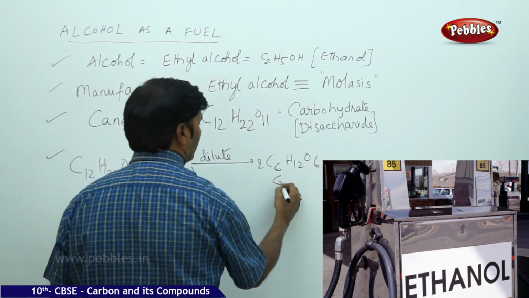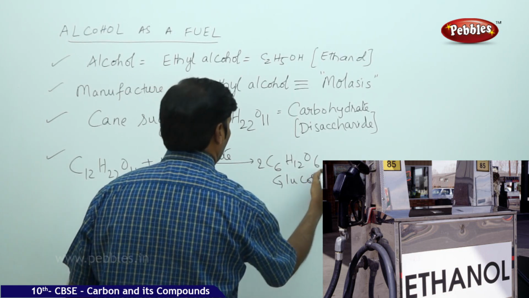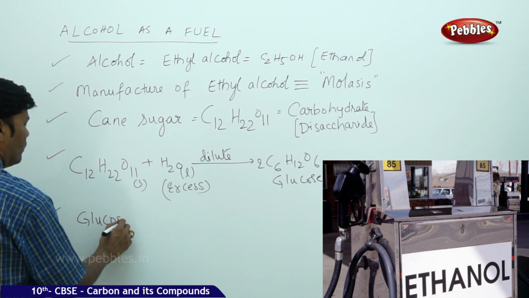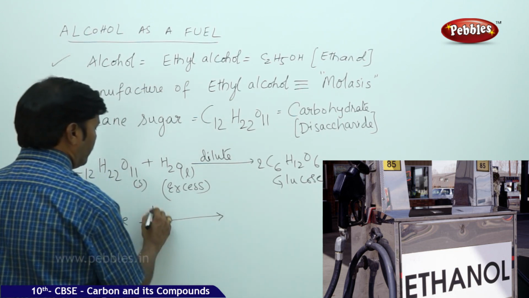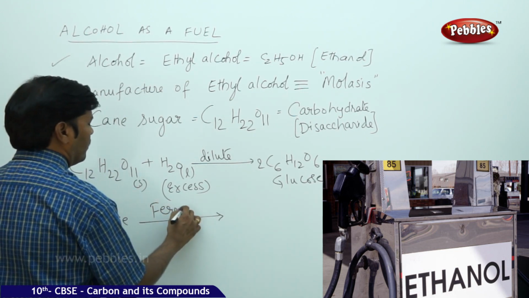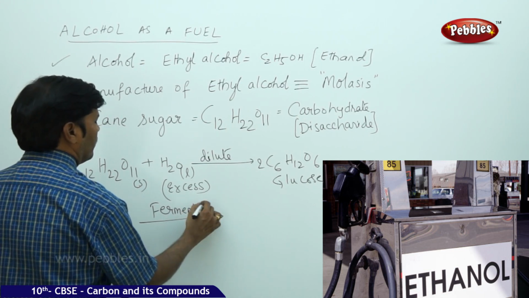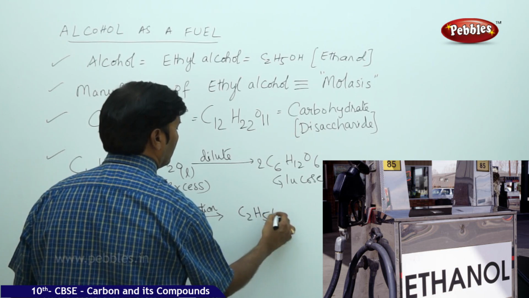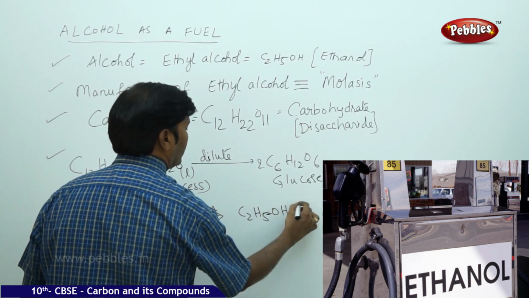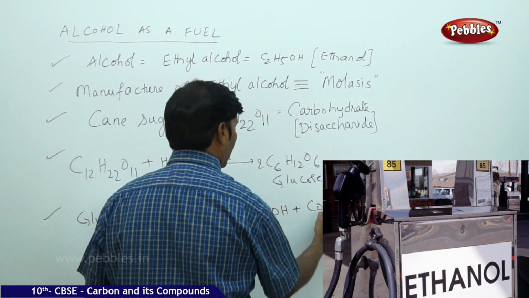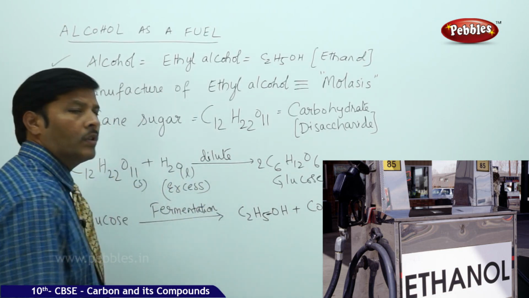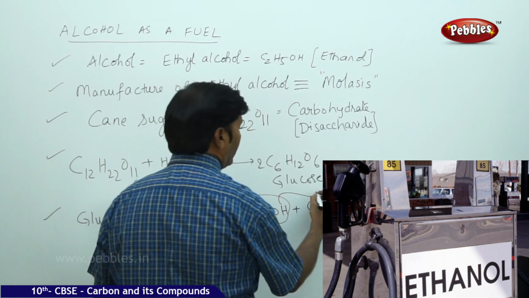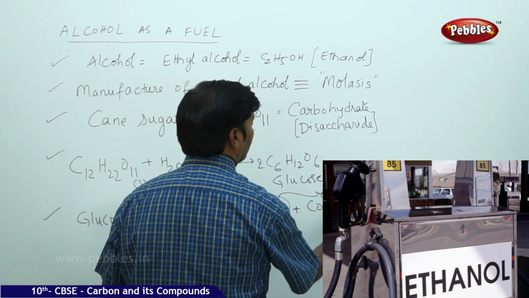This is glucose. When glucose is subjected to fermentation, you get ethyl alcohol plus carbon dioxide.